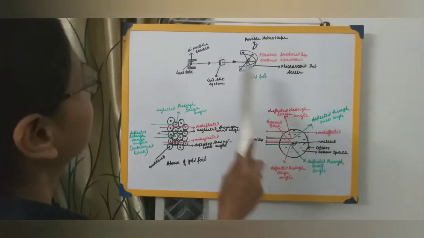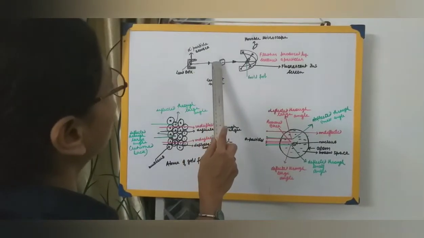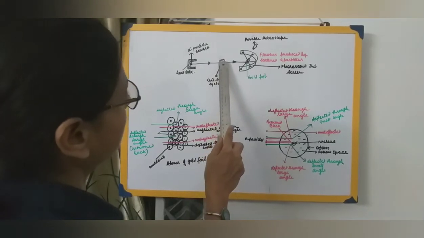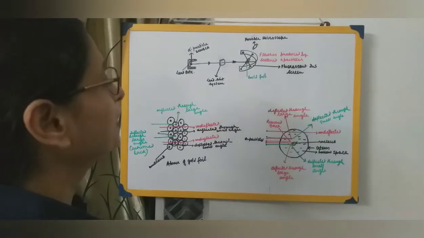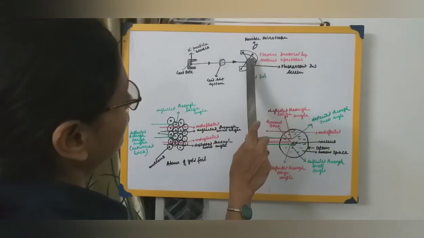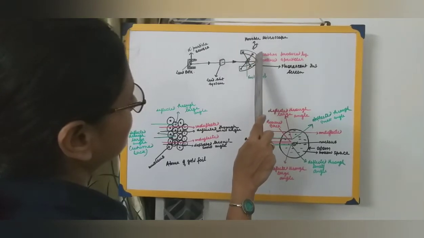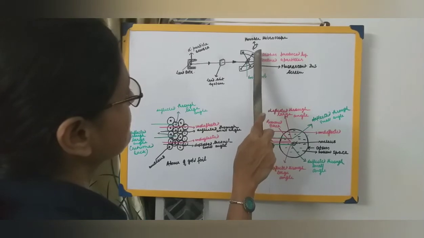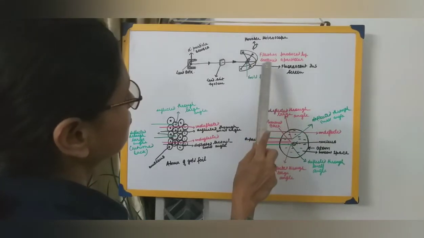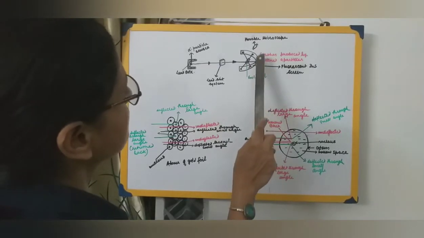So what happened? From this source of alpha particles, these rays got collimated into a fine strong beam, and it was made to fall on this gold foil. And when these rays fell on the gold foil, it was observed that certain flashes of light were produced on this fluorescent zinc sulfide screen.